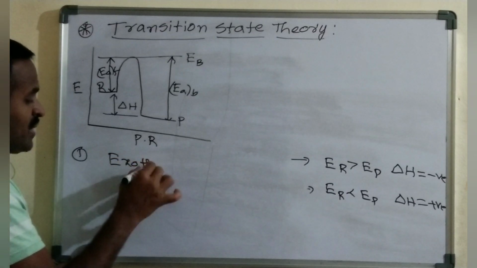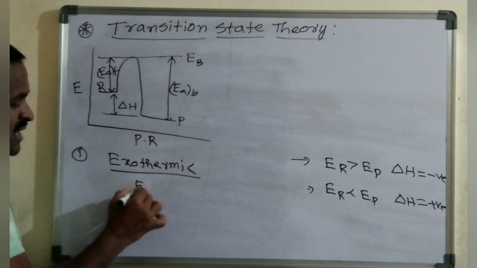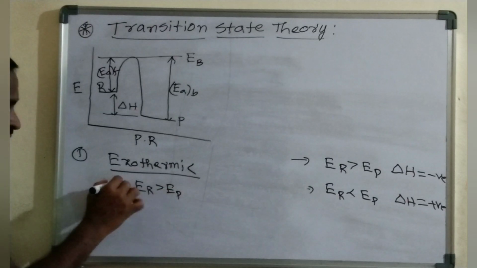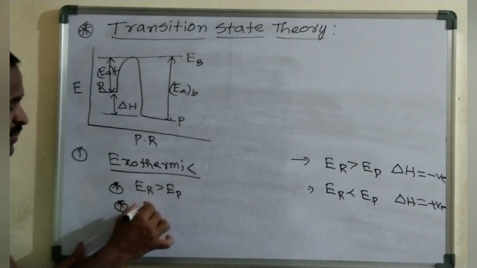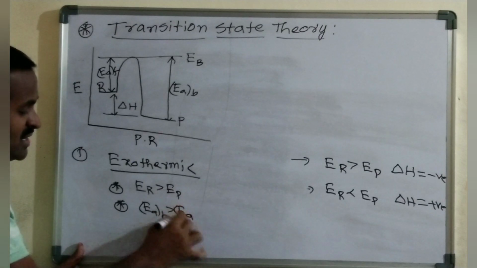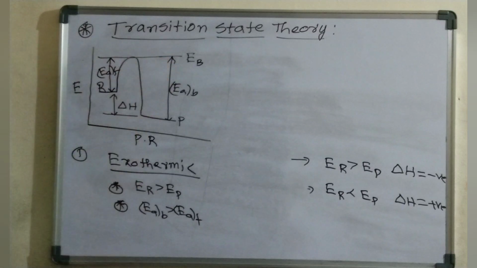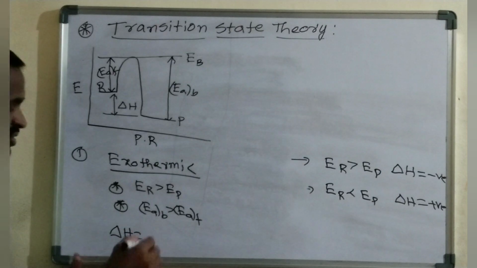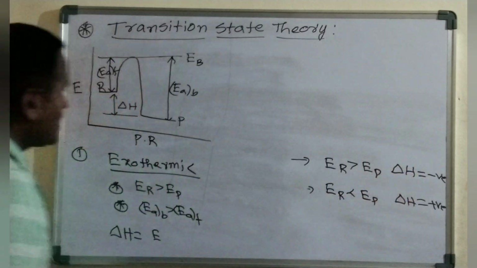In this exothermic reaction, generally the energy of the reactants is more than the energy of the product. The other one, if you take the activation energy comparison: the activation energy of the backward reaction is more than the activation energy of the forward reaction. This is a smaller activation energy, this is a larger activation energy, and you can calculate the enthalpy of the reaction. You get a negative value. So the delta H value is negative.